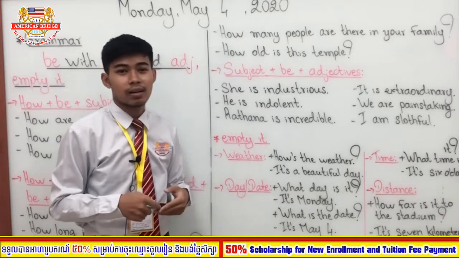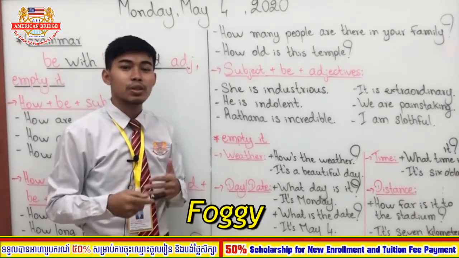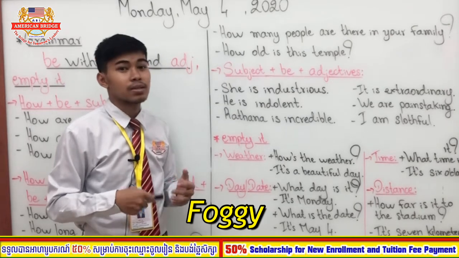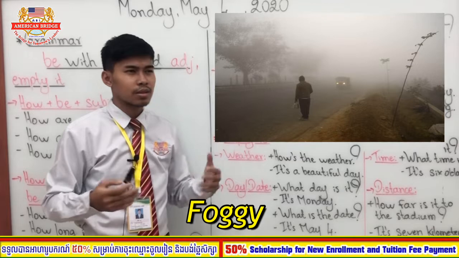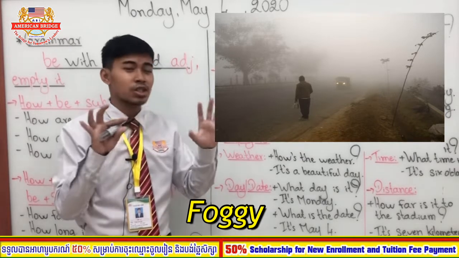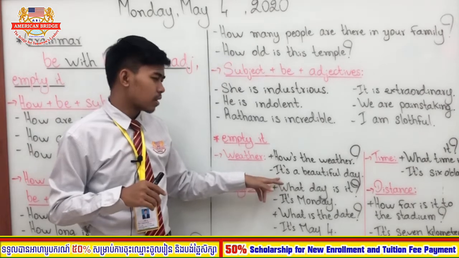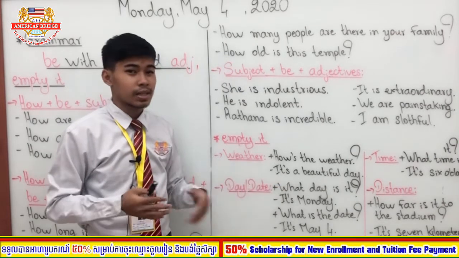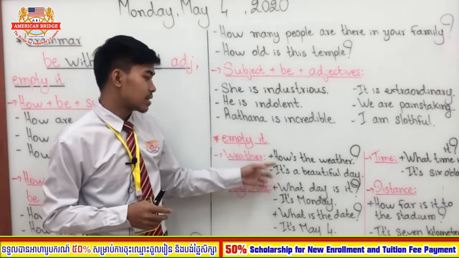It is foggy. You know foggy, right? Foggy always happens during the winter and mostly only in the morning. When it is foggy, it means there is a lot of something like smoke, and we cannot see each other clearly. That's what we call foggy. Or we can say, it's not really a beautiful day, it is rainy today. You know rainy, right? So it here is empty it.